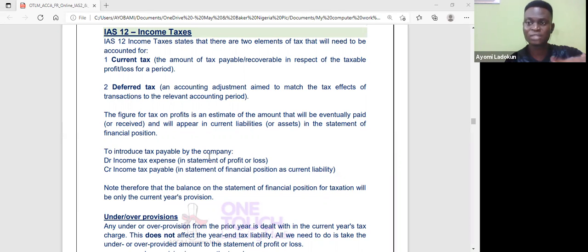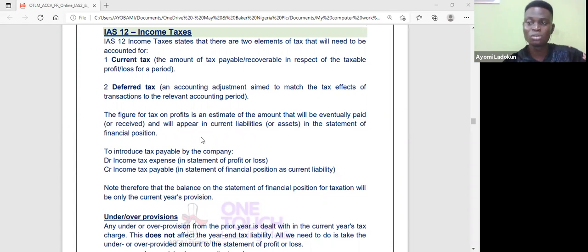So the essence of deferred tax is that I need to recognize deferred tax now, in the accounting period to which that item relates, even though it's going to be taxable in the future period. The whole essence of deferred tax is to match the tax effect of transactions to the relevant accounting period. Is that okay?